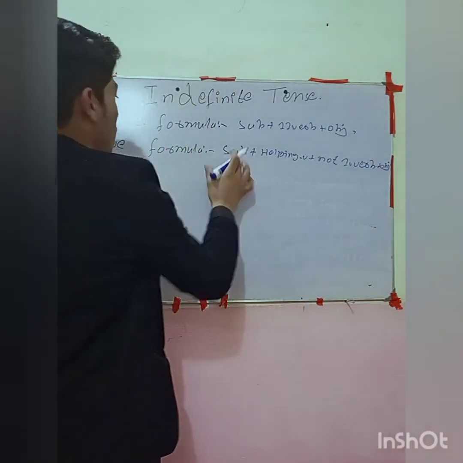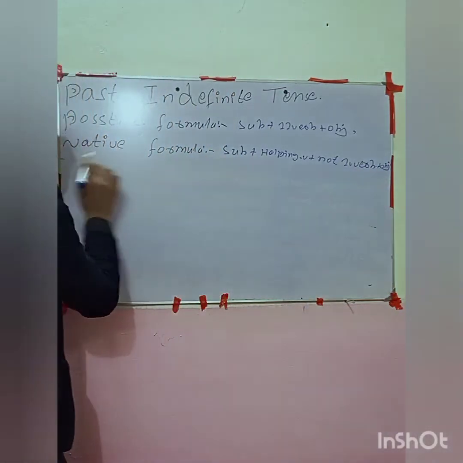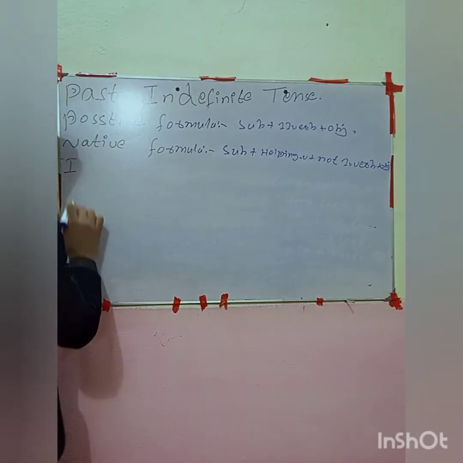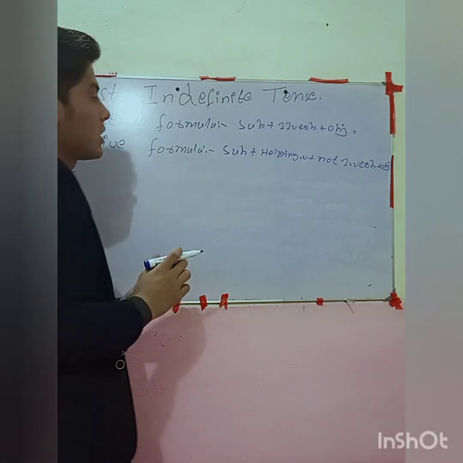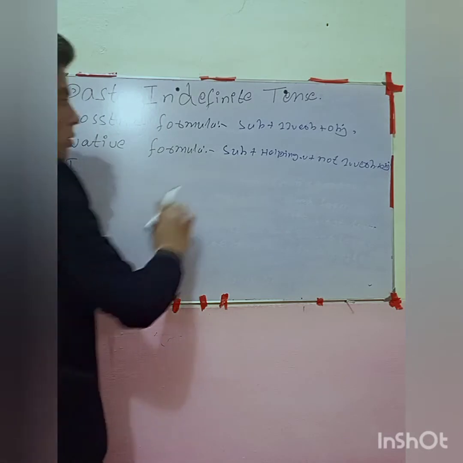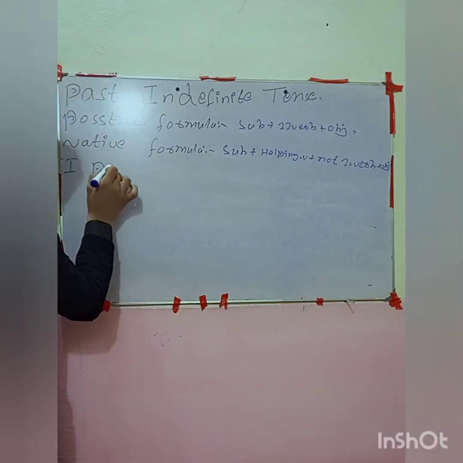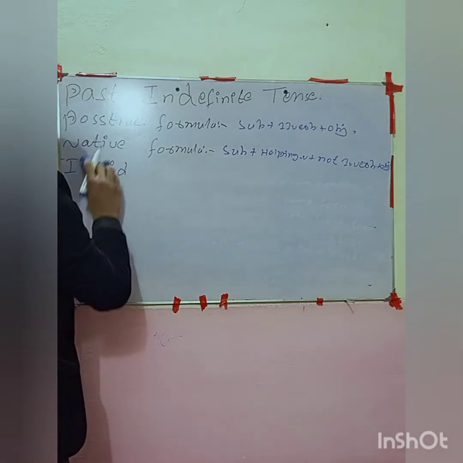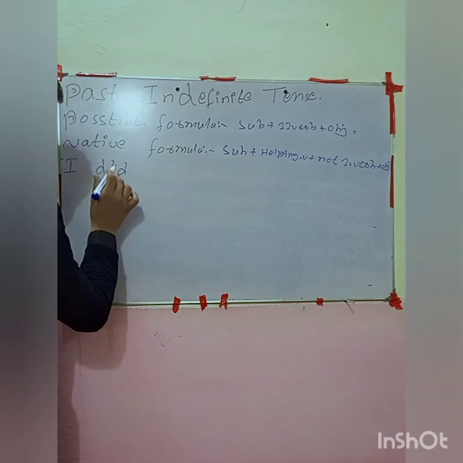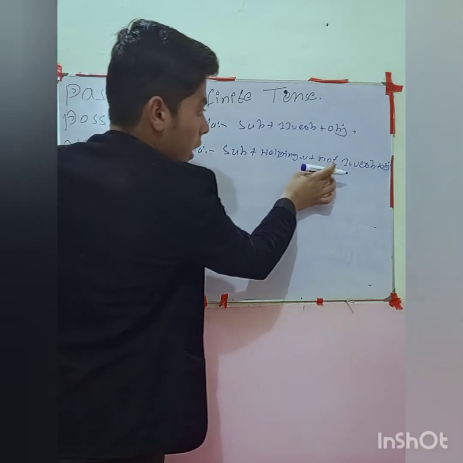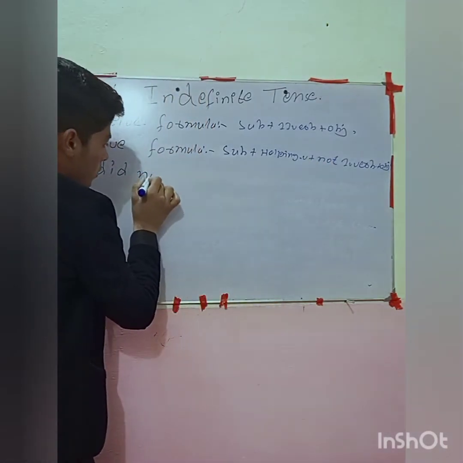Now let me tell you how to make a sentence with it. Subject is I. Let me take the same example. Subject I, helping verb did. I did. Then not is here. I did not.